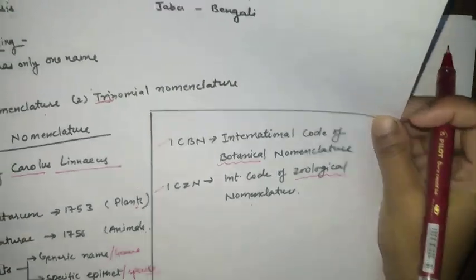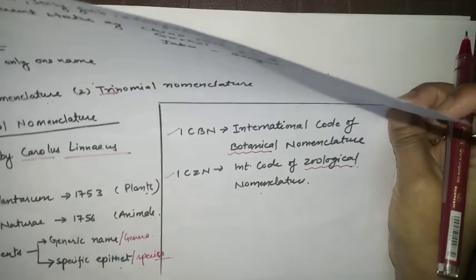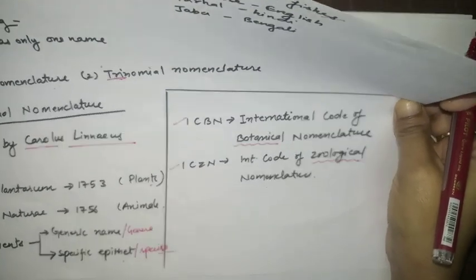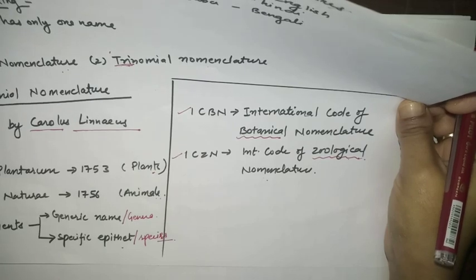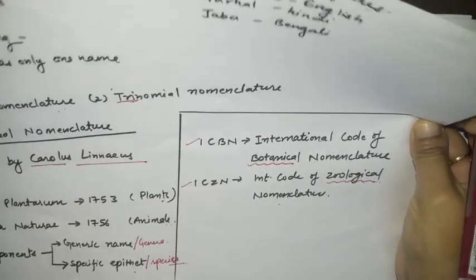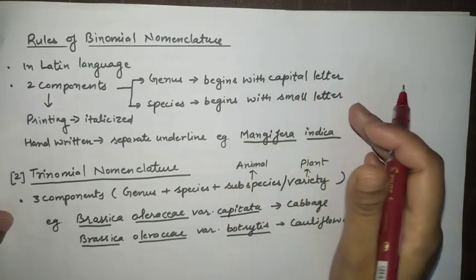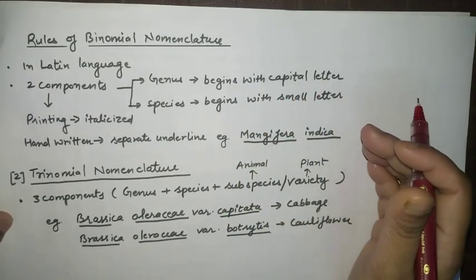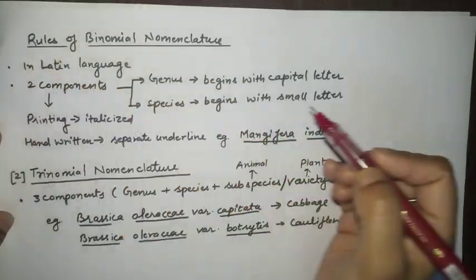All right. As we are assigning names, there are some rules and regulations on the basis of which we give names, so we have to follow them. The next one is the rules of binomial nomenclature. What are the rules? The first one is Latin language. We give names to species in Latin.